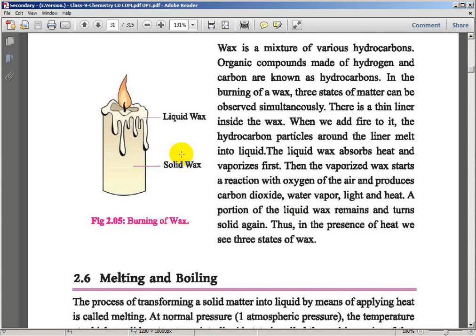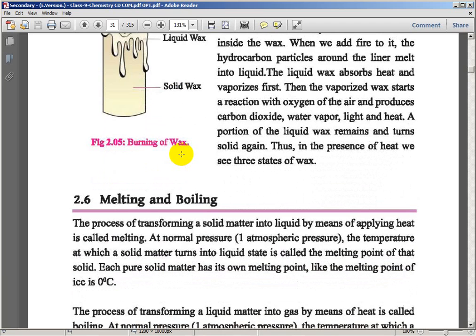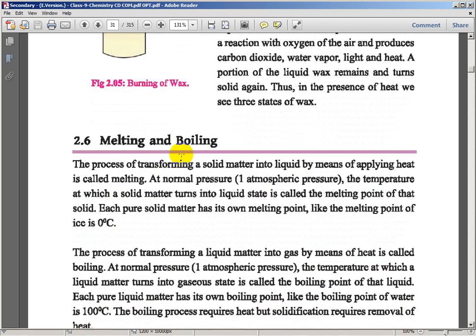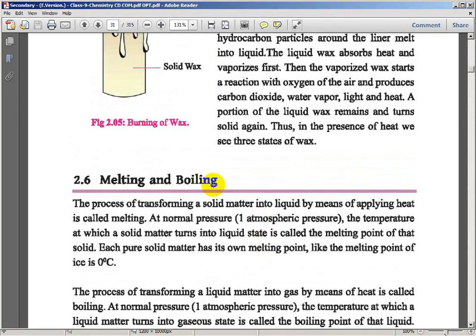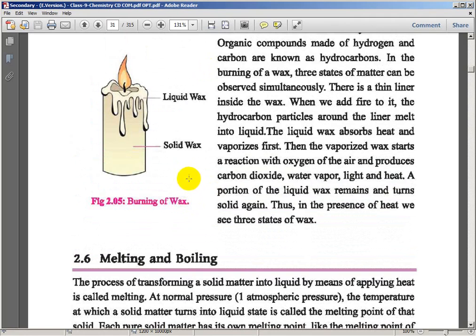Burning of wax. Hello students, are you listening to me? Okay, burning of wax, what type of change, and why?